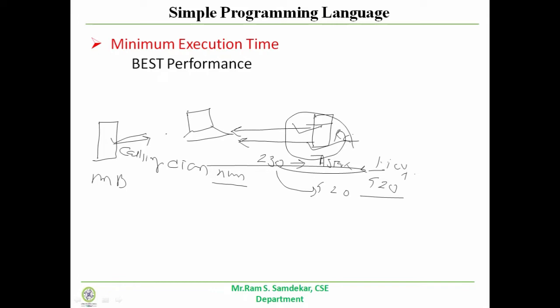So whenever you get the minimum execution time, that means we can say that your system is giving the best performance. For better performance, the major criterion is that it takes minimum execution time. So the team of James Gosling observed that your system should give the best performance, and to achieve it, your system will take very little time for execution. So they considered one criterion, that is less execution time, or minimum execution time.